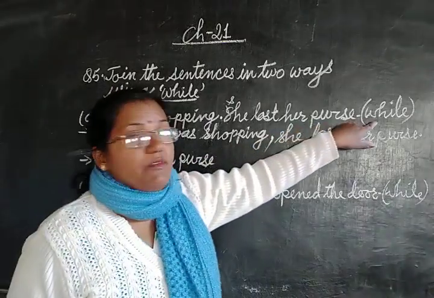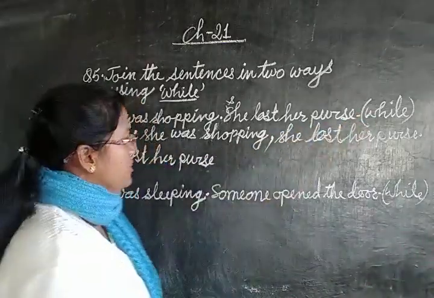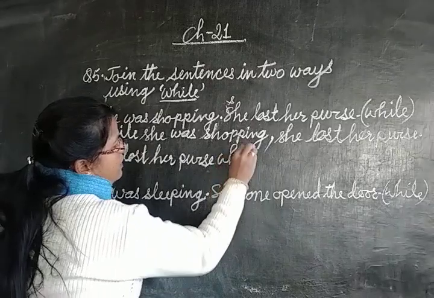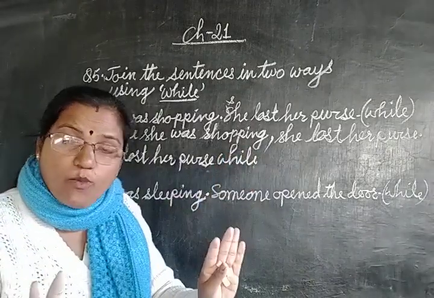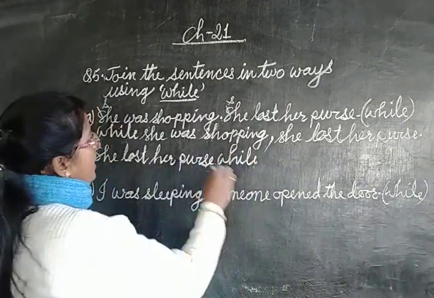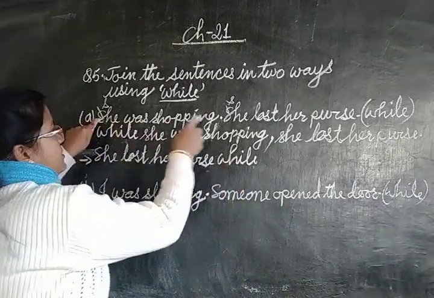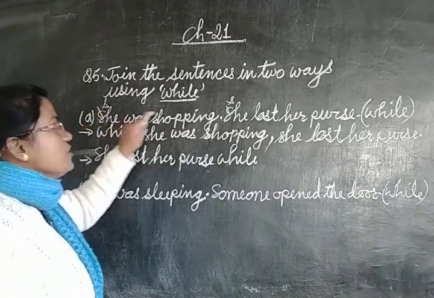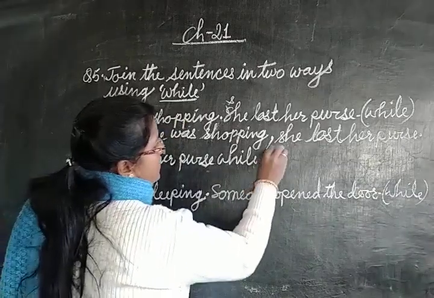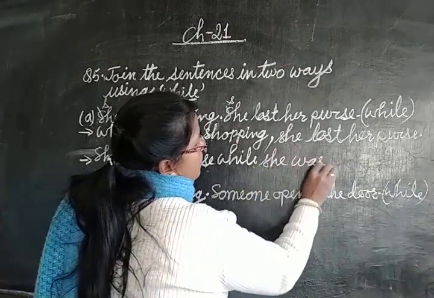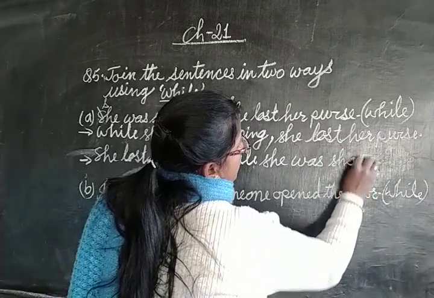After the second sentence we will write the conjunction while. Okay, while. There is no comma because we used while in between. Then the first sentence after while. While she was shopping.